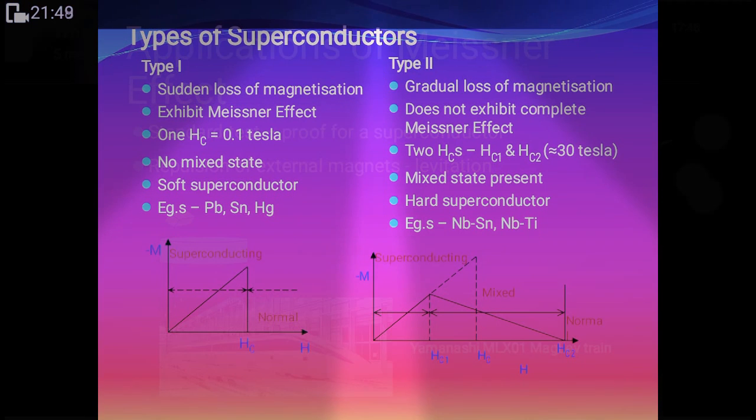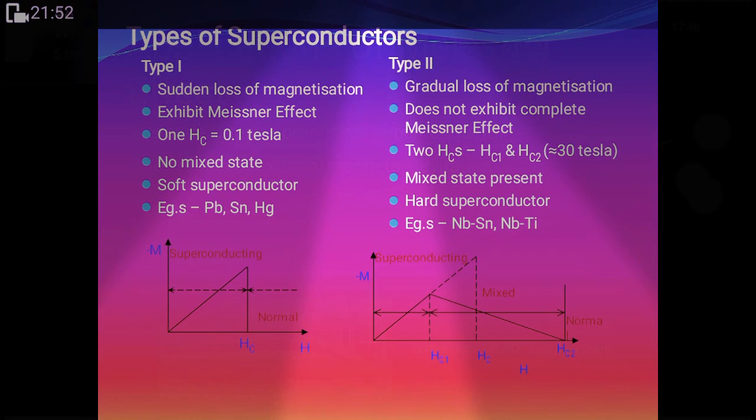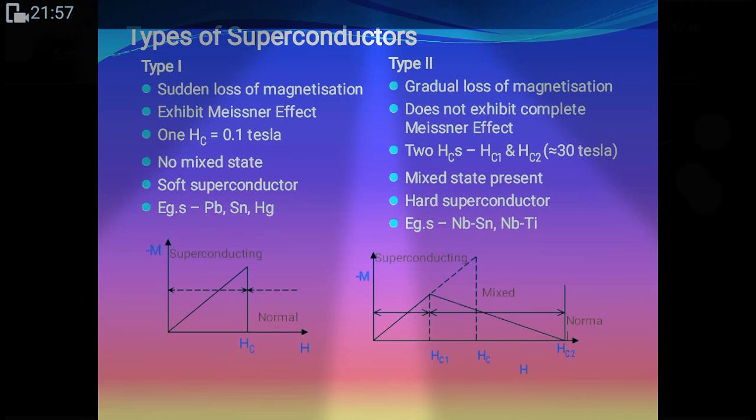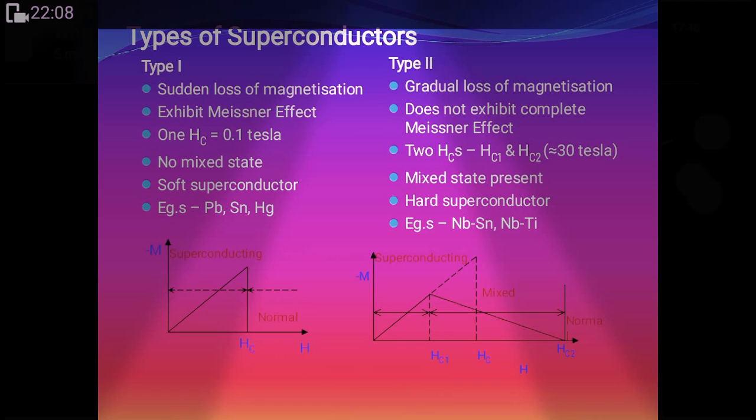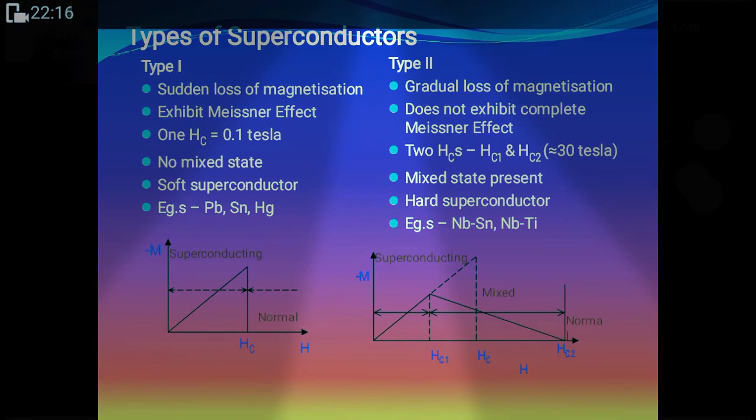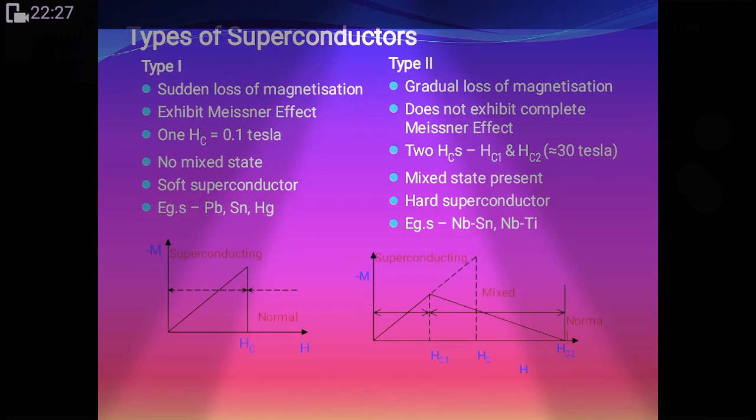Types of superconductor. Type 1: sudden loss of magnetization, exhibits the Meissner effect. Hc is equal to 0.1 Tesla, no mixed state. These are soft superconductors. Guys, again I am repeating, soft superconductors are not materials having low strength. It is not that they have low strength.